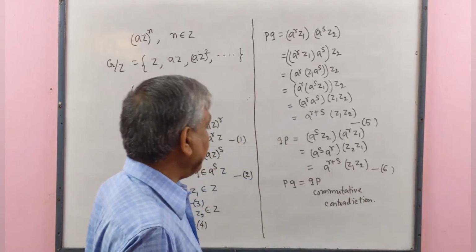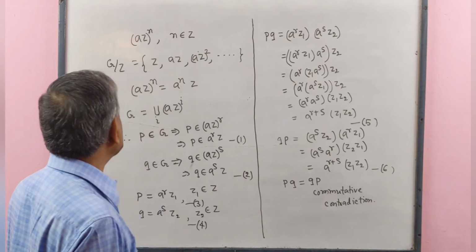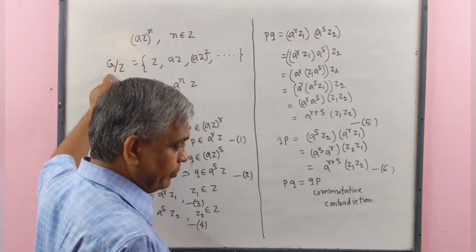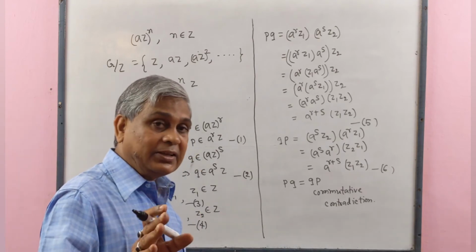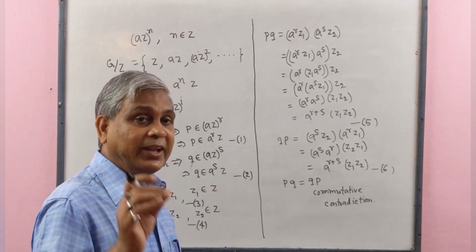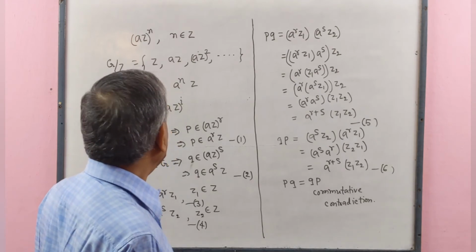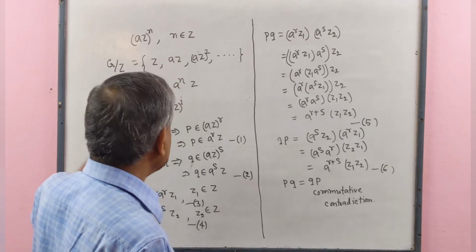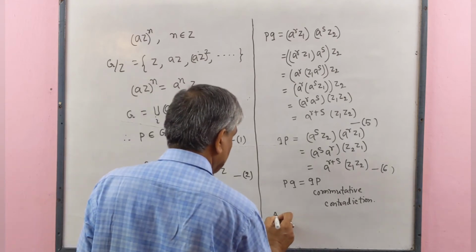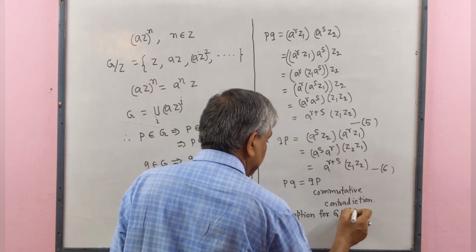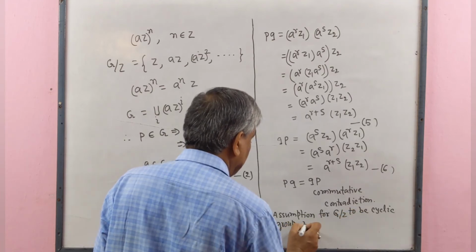And this is a contradiction to our assumption that the quotient group G by Z is a cyclic group generated by an element AZ. Therefore, our assumption for G by Z to be a cyclic group is wrong.